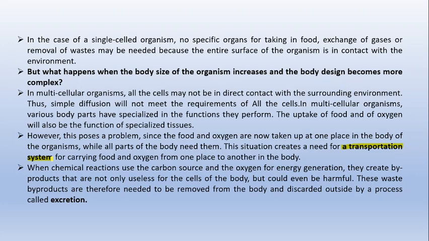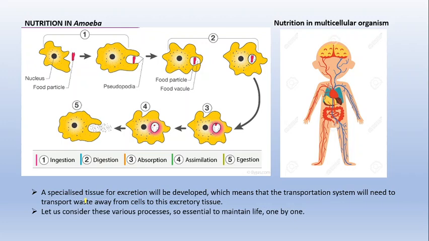Now, after all the chemical reactions, we have generated energy, and during this process we have created some byproducts also. Now these byproducts are actually useless for our body, they are of no use now, and they can be harmful also. So we need to remove them. To remove the waste, we will perform another life process known as excretion. So we have certain specialized tissue which will do this function, right?